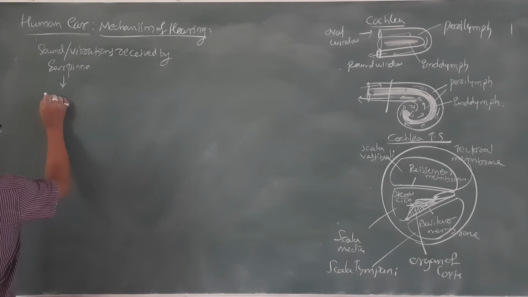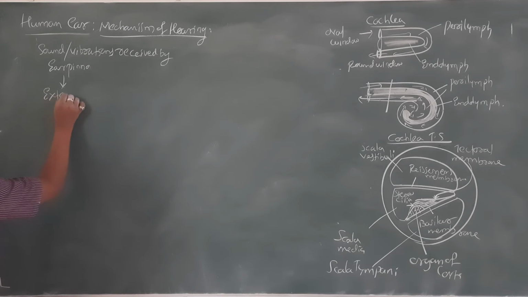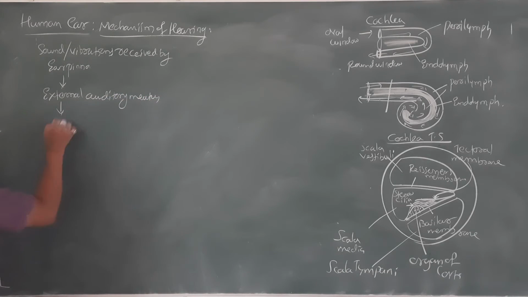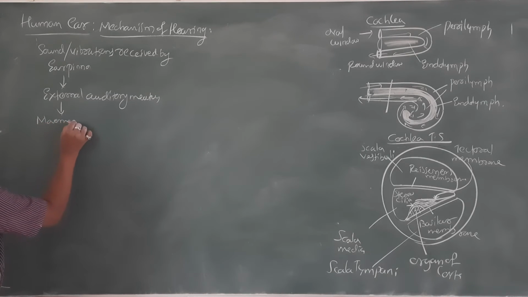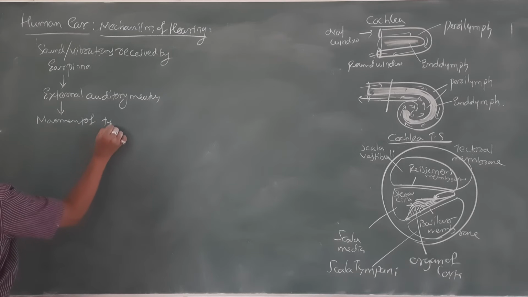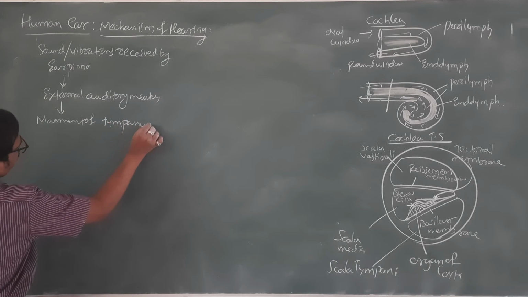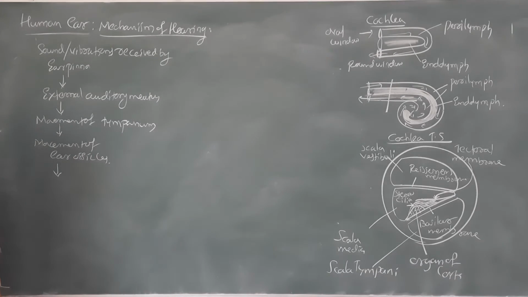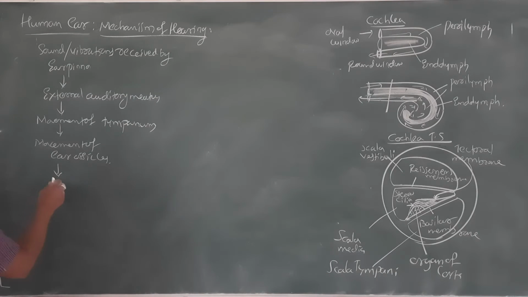Ear channel or external auditory meatus. Then it is causing movement of the tympanum. Then movement of the ear ossicles.